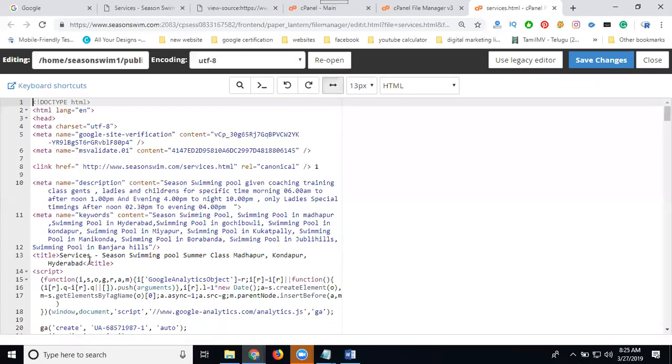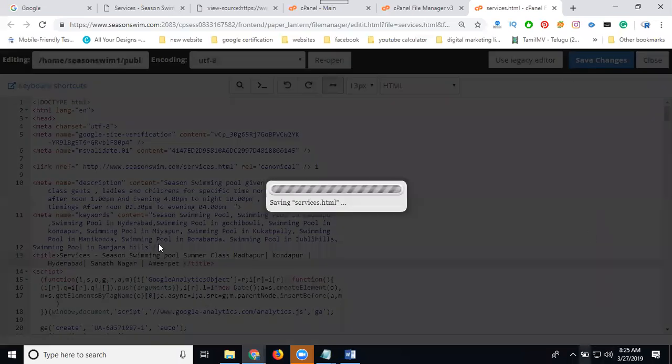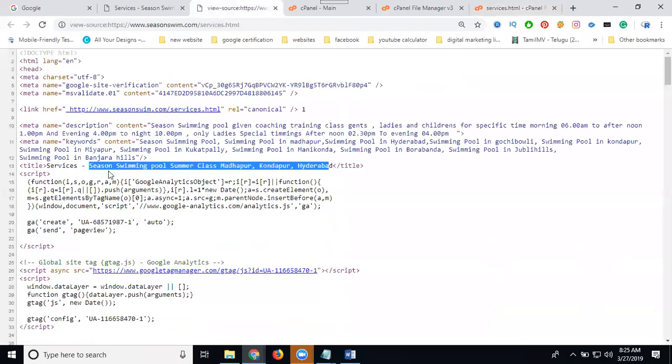So here I'm adding for the page. The same for summer classes for Madhapur, Kondapur, and Hyderabad.